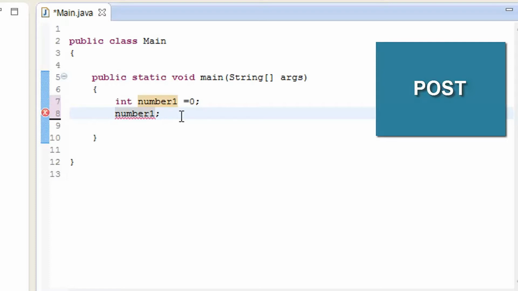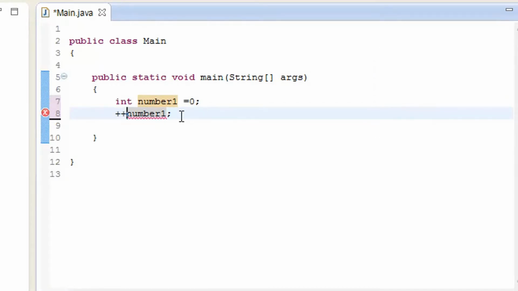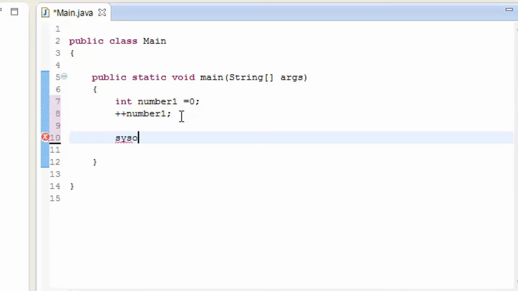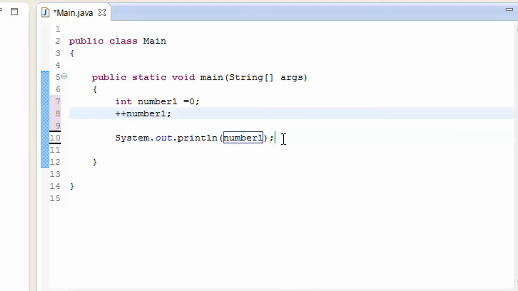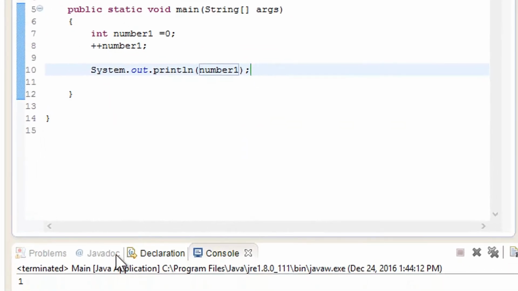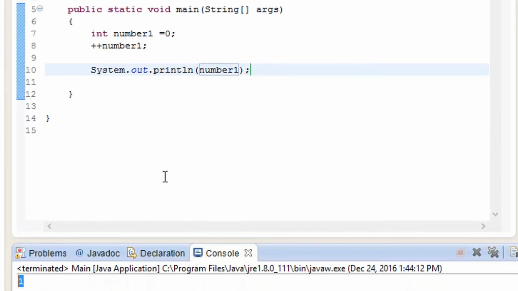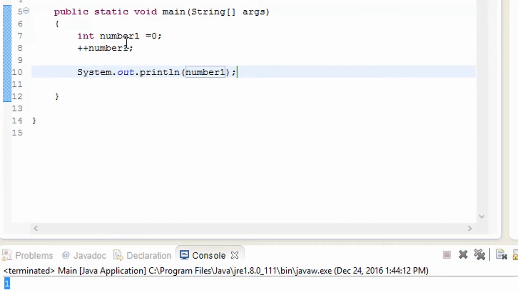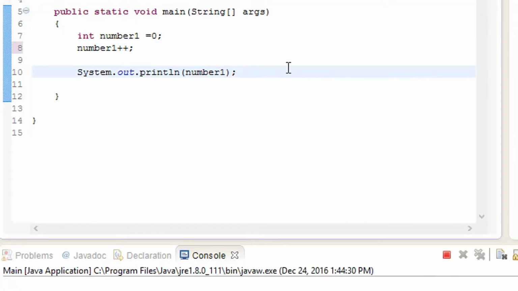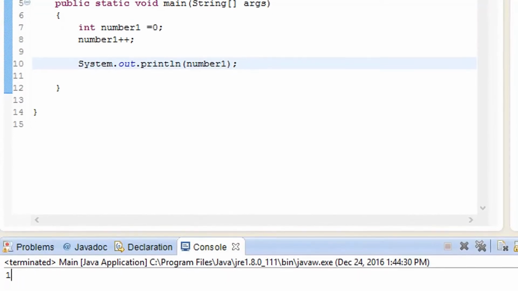So let me give you an example of how it is going to work. As I have added over here, let me type it out. Number 1, as you know that I have added double plus to it, so as you can see it is going to show number 1. So what if I added it behind it and try something else? Let me go ahead and play it. Again it shows number 1.